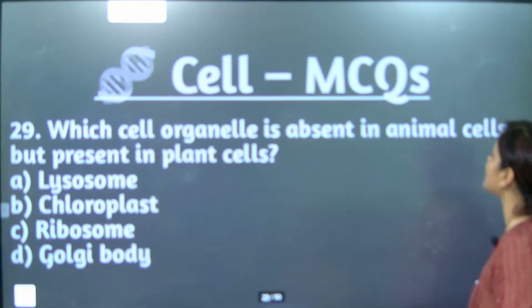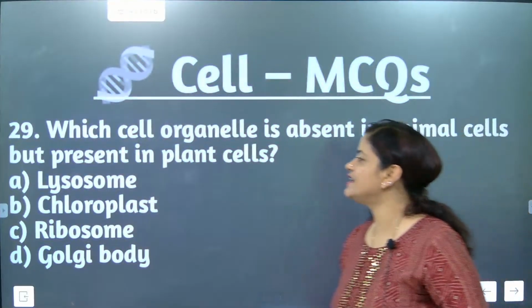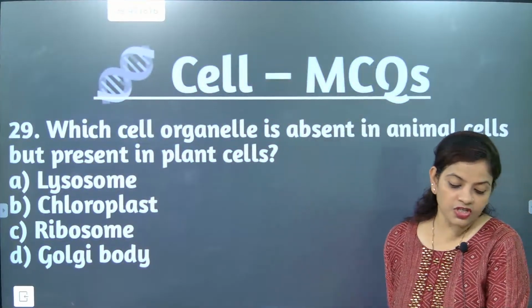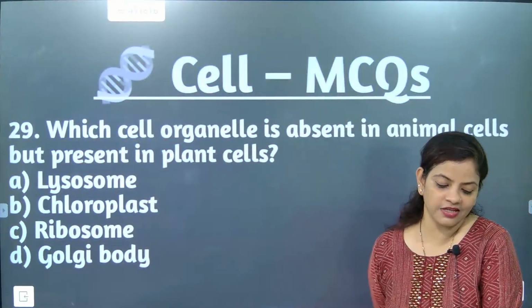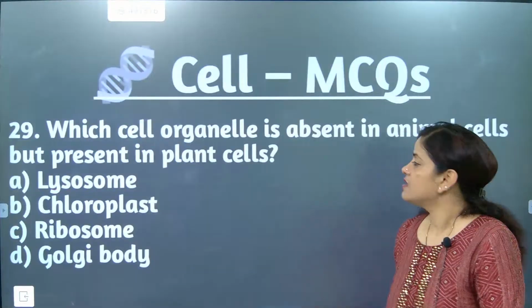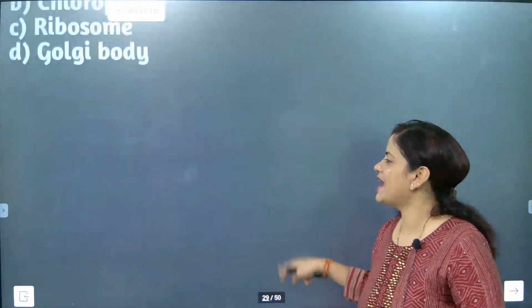Which cell organelle is absent in animal cell but present in plant cell? This is the most obvious one, chloroplast. There is no second thought about it. That is called chloroplast.